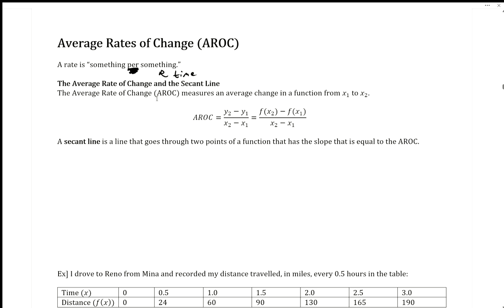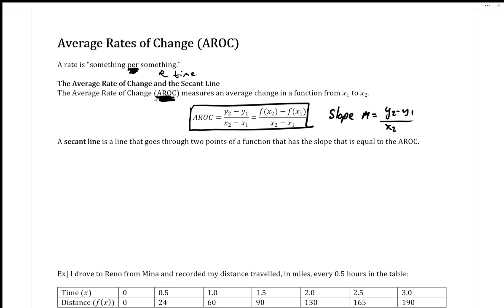The average rate of change, which we'll usually abbreviate as AROC, measures an average change in a function from x1 to x2. We have a formula, and one thing to note: if we remember some algebra, the slope is the same thing as y2 minus y1 over x2 minus x1. That's what this first one is. So an average rate of change is really a slope, but it is a special kind of slope.